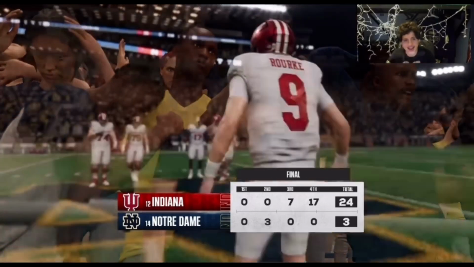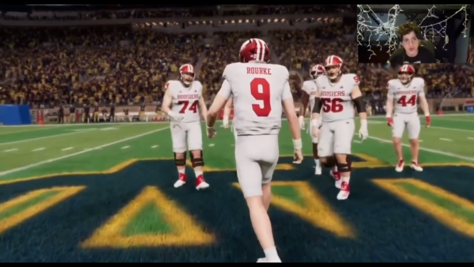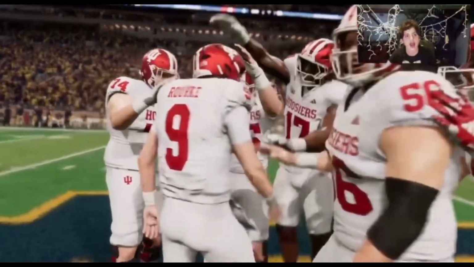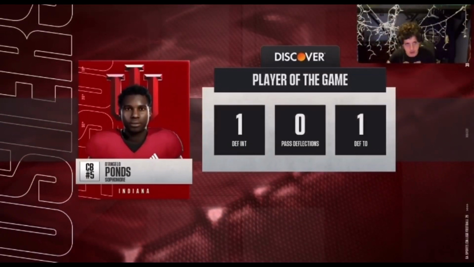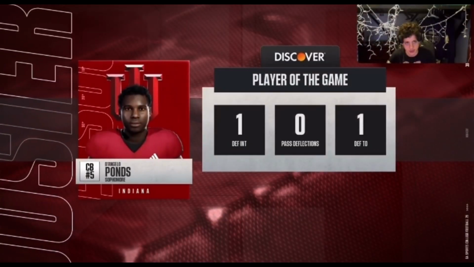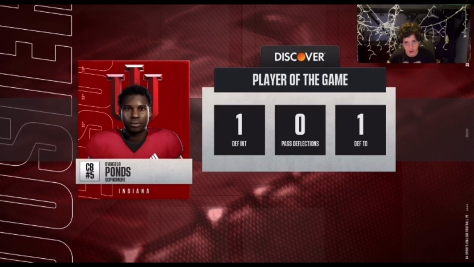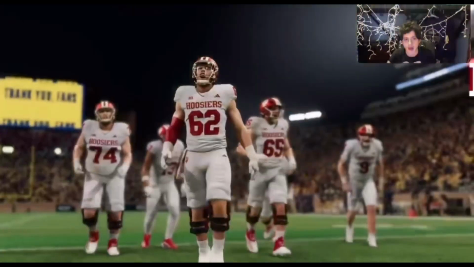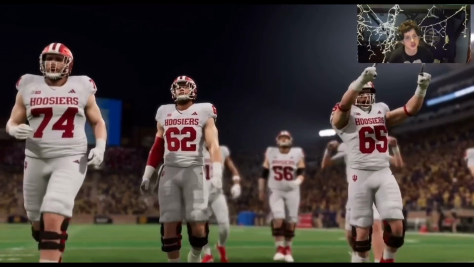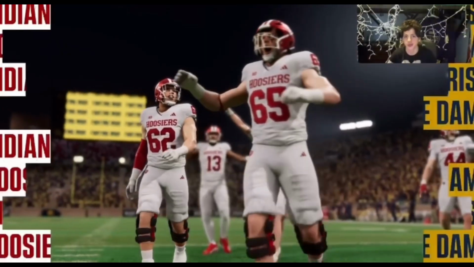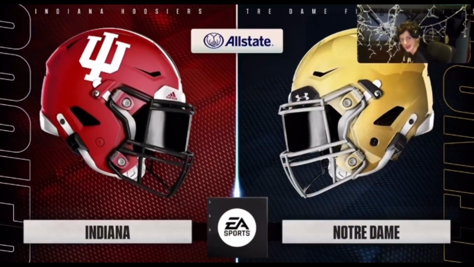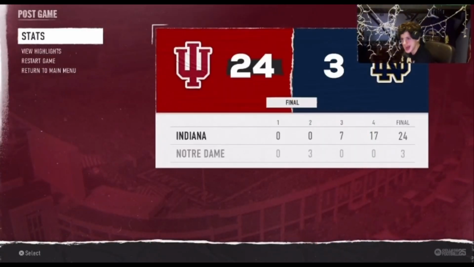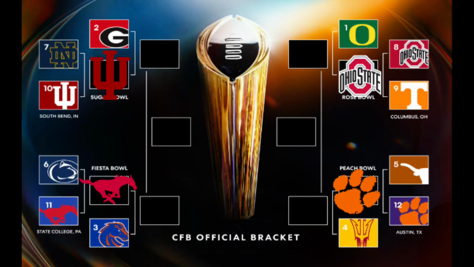upset. Indiana coming up with the upset versus number 7, Notre Dame Fighting Irish. Indiana, Coach Cignetti coming with the dub. You got Curtis Rourke. That is a big upset too, Indiana. Now Indiana is going to be playing versus Georgia.